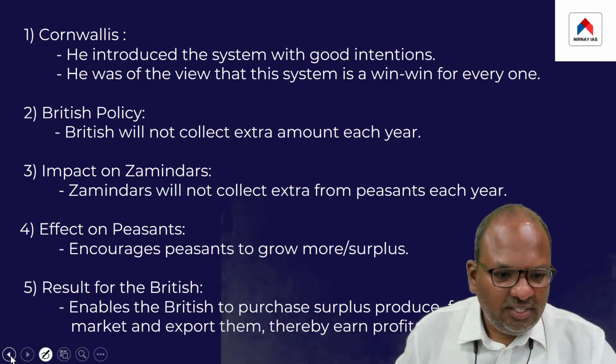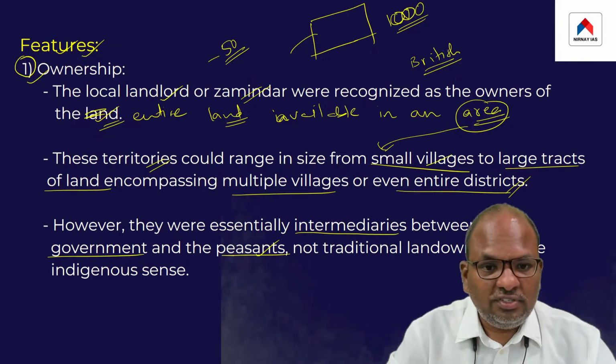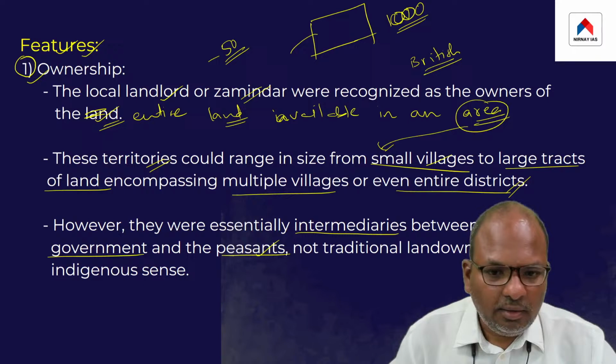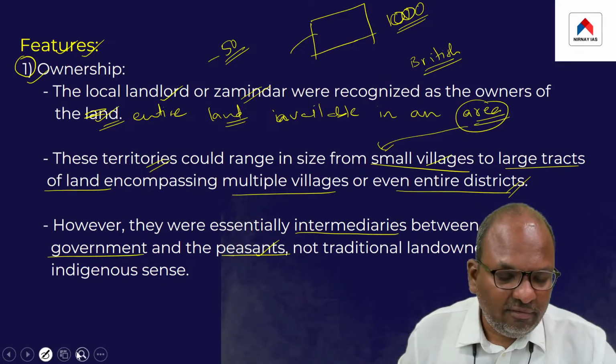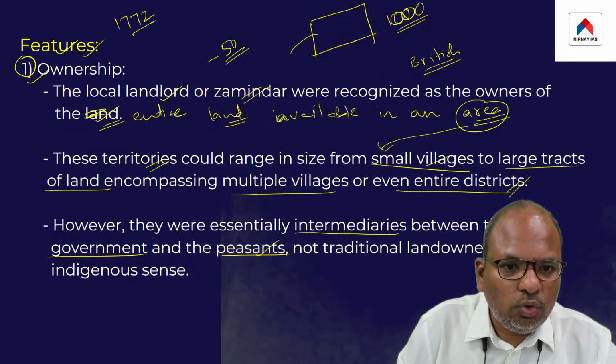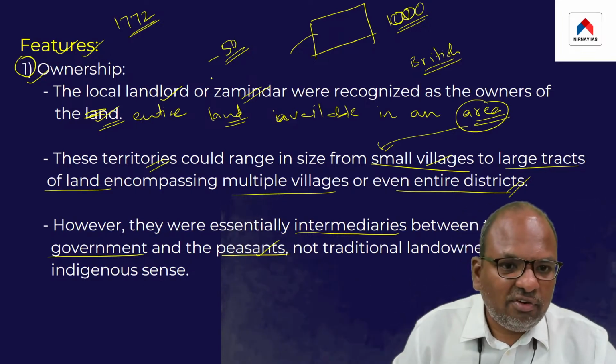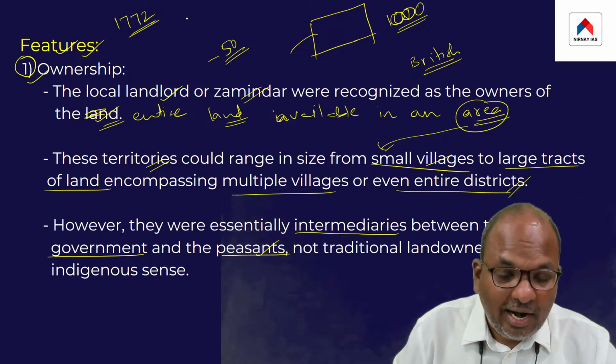So the point is, let us take a look at the features of the zamindari system. Let us briefly take a look at what all we have discussed so far. I told you it was in the year 1772 AD that the British got transformed from a trading company to a territorial power. Immediately thereafter, they started collecting land revenue.